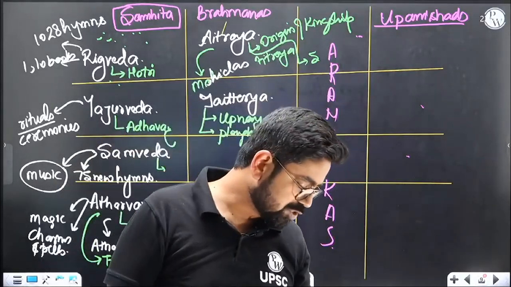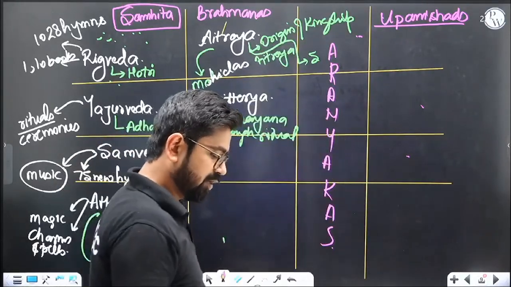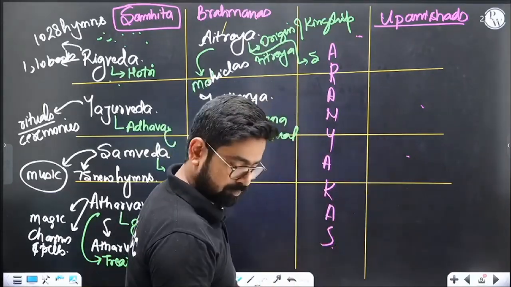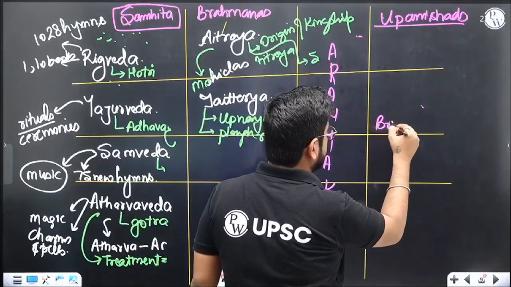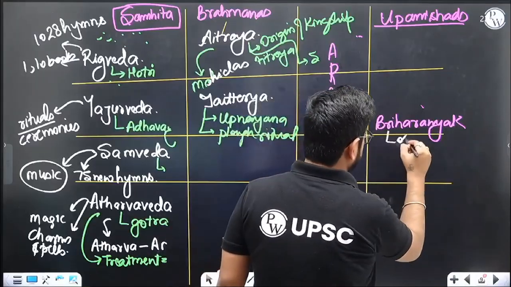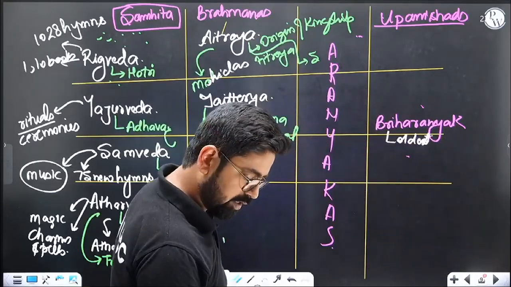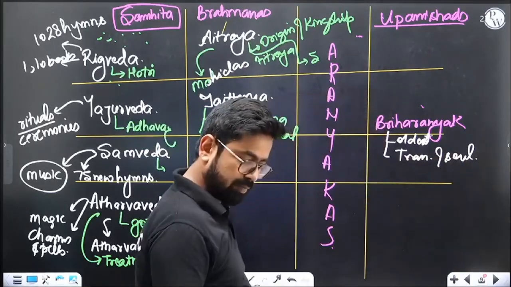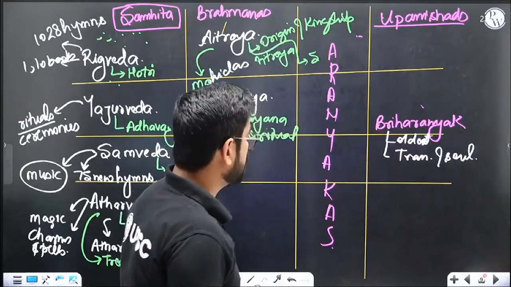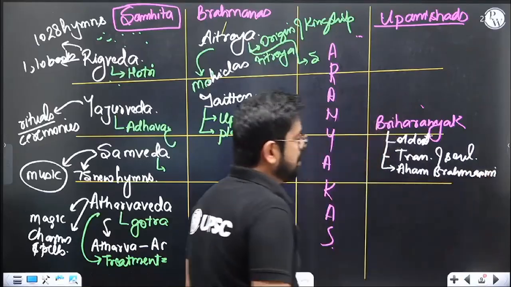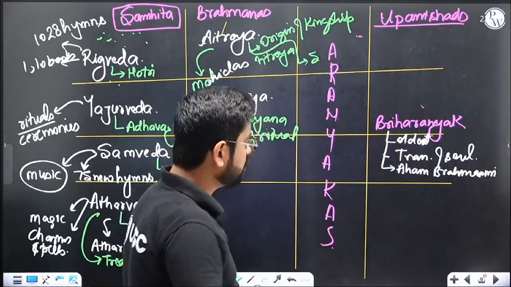Understood? So here we have some Upanishads. For example, there are three important ones. One is Brihadaranyaka Upanishad. This is the oldest Upanishad. And Brihadaranyaka talks about transmigration of soul. It also talks about the thing which we were discussing, Aham Brahmasmi. Very important. Aham Brahmasmi. Then it also talks about Asatoma Sadgamaya.